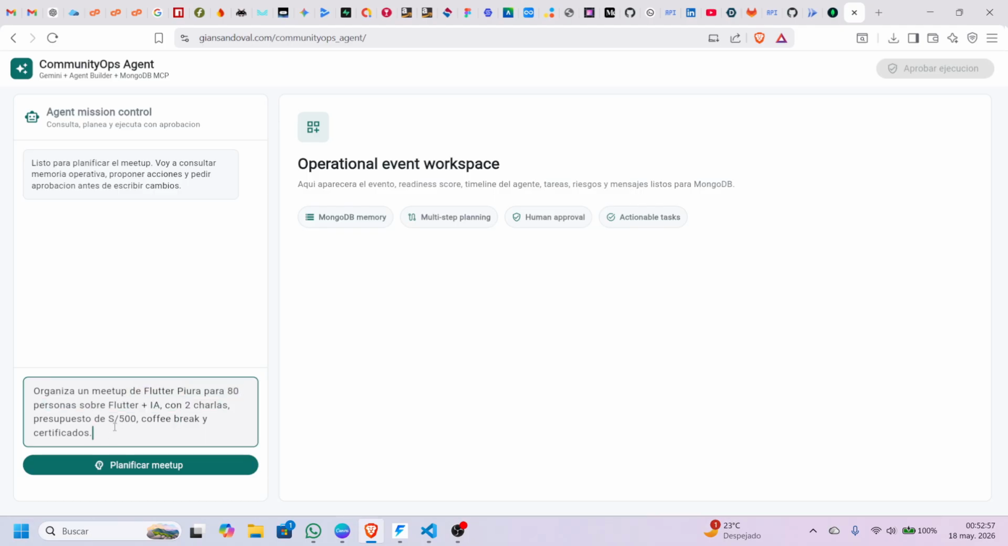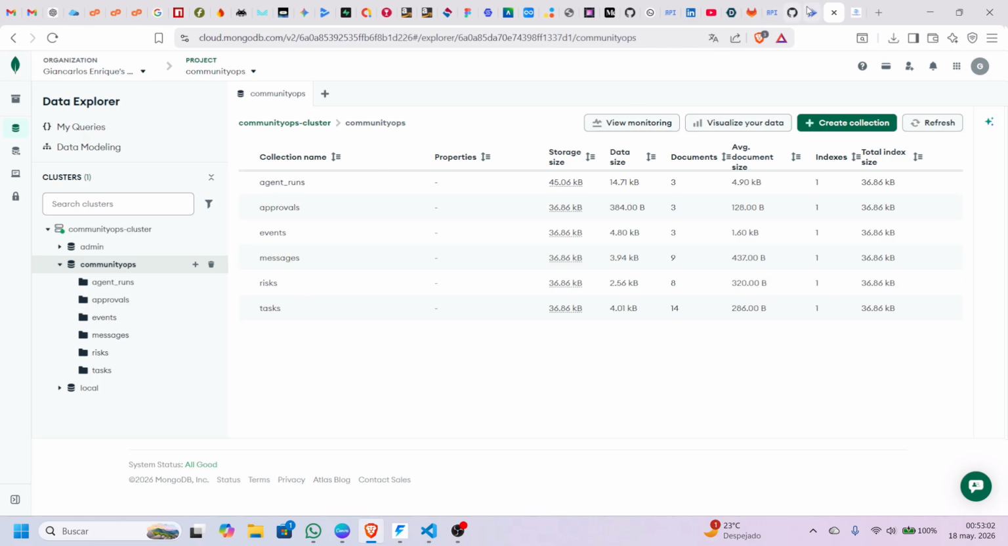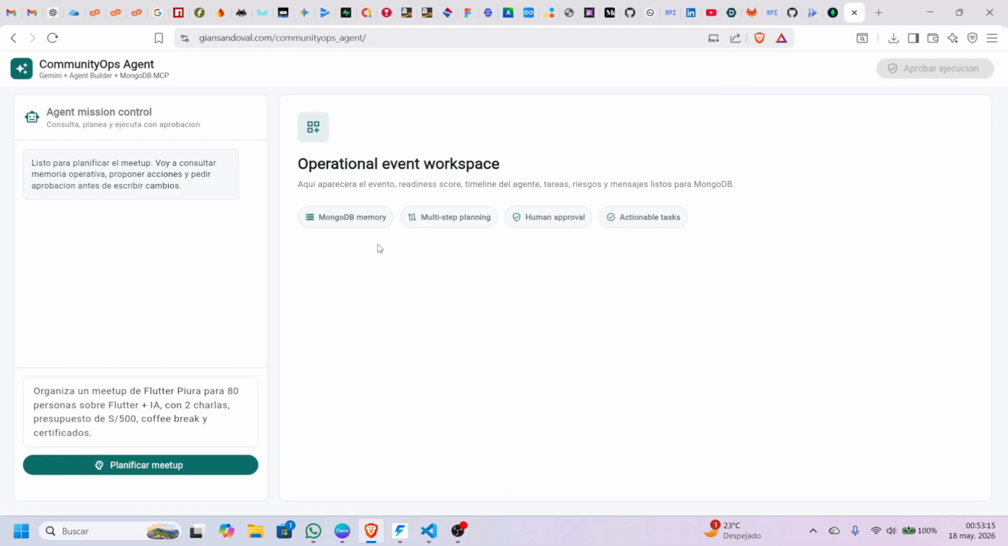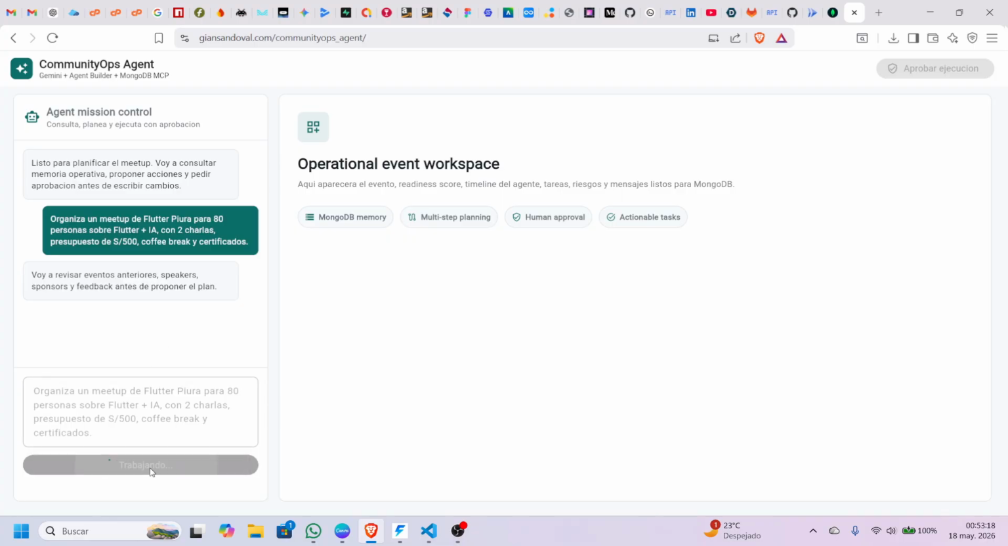CommunityOps Agent uses Gemini to transform a high-level goal into a real operational plan, with MongoDB Atlas as memory and persistence. Now, I'll ask the agent to organize a Flutter Piura meetup for 80 people about Flutter and artificial intelligence, including 2 talks, a coffee break, and certificates.